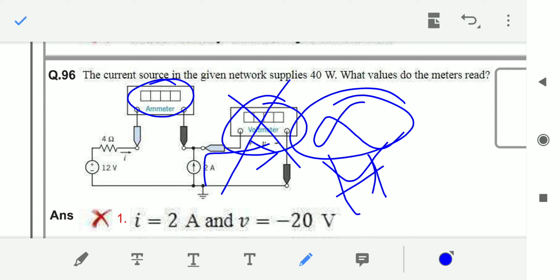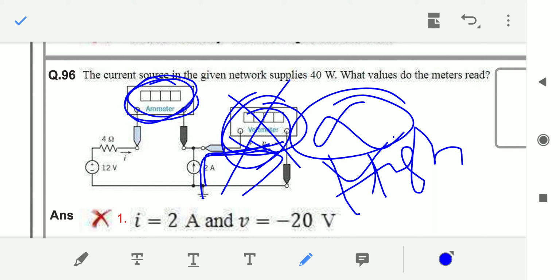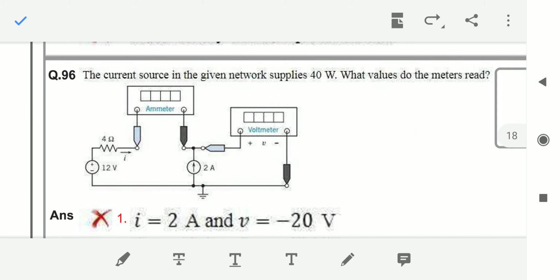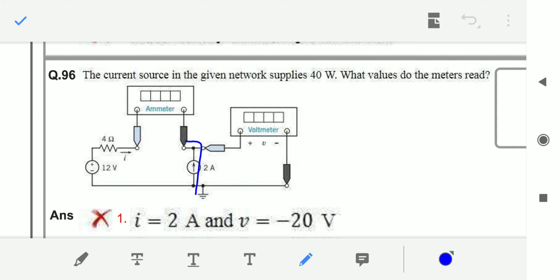Okay, the voltmeter will have very high resistance, so the current will not take this path, because current will always take the low resistance path only. The ammeter will have approximately zero resistance, a very small value, so the current will definitely take this path only. Now let us see, the 2 amperes is flowing in this way.